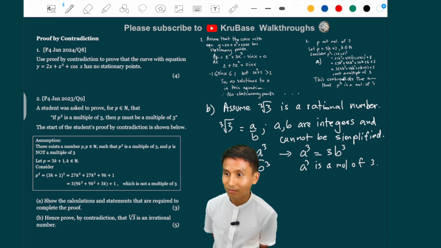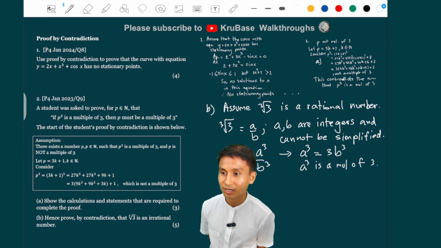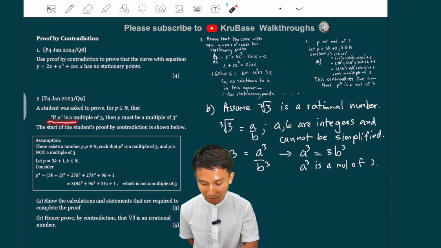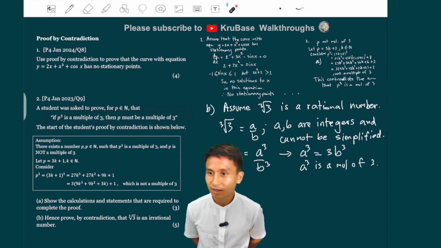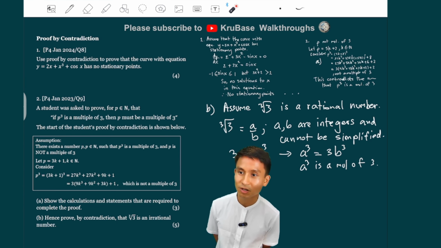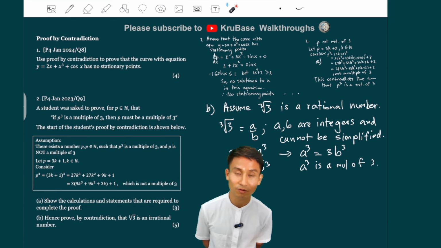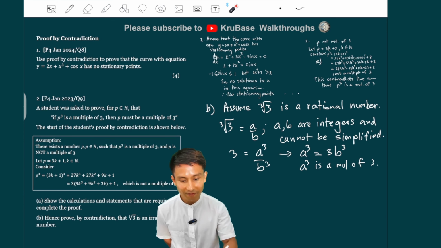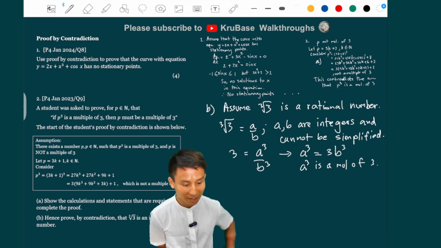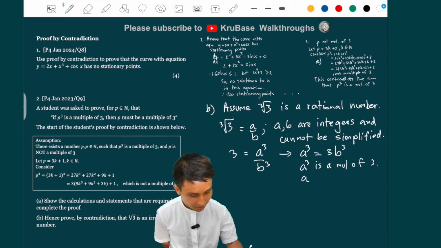Because in B there is a hence, we're going to use the original statement in part A: if p cubed is a multiple of 3, then p must be a multiple of 3. So because a cubed is a multiple of 3, then a is a multiple of 3 as well. I'm just going to copy that.